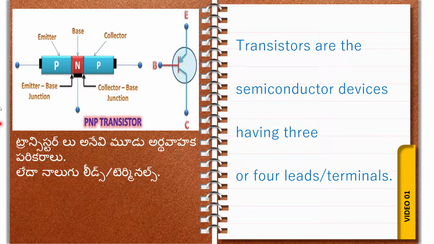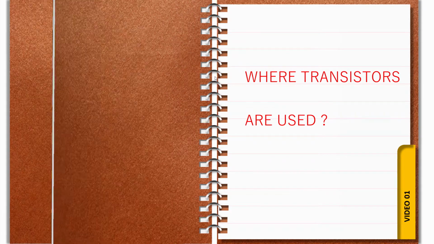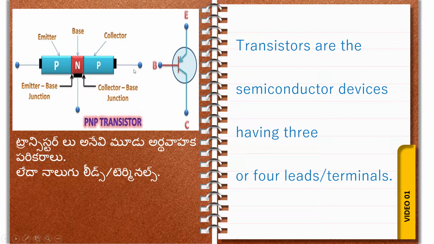So what is the definition of transistor? Transistors are semiconductor devices having 3 terminals: emitter, base and collector. This is called a transistor. Okay friends, this is the simple definition. Here I wrote that 4 terminals are there; in future you can see how 4 terminals will come. For now, just remember a transistor has 3 terminals.